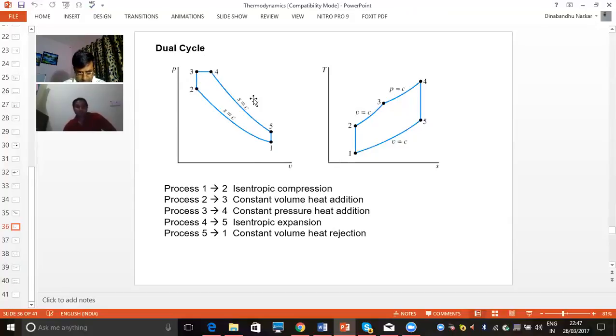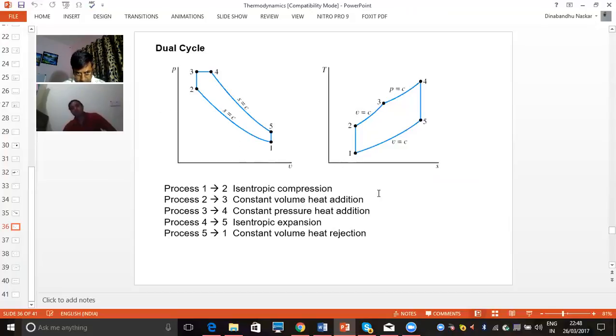The same 5 processes can be represented in the temperature versus entropy diagram also. So for 1-2, because this is an isentropic process, the entropy is constant. So in the 1-2 diagram you can see here there is no change in the entropy. 1 is the initial position, 2 is the final position. So from 1 to 2 entropy is constant. Likewise, we draw all the processes 2-3, 3-4, 4-5 and 5-1. So all the processes in the PV and TS diagram are represented here for the dual cycle.